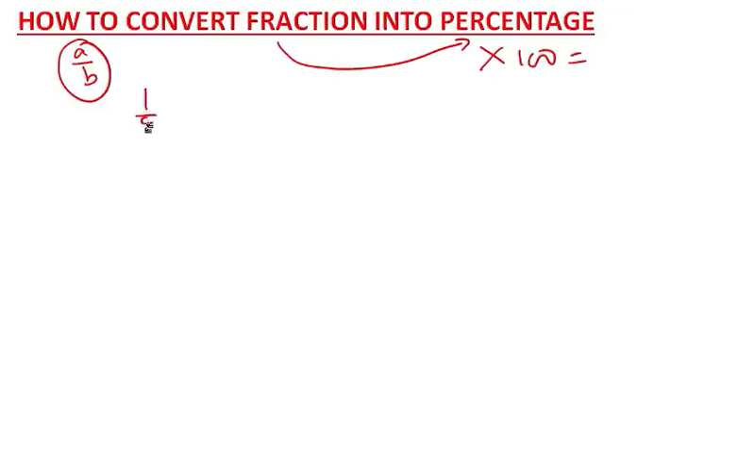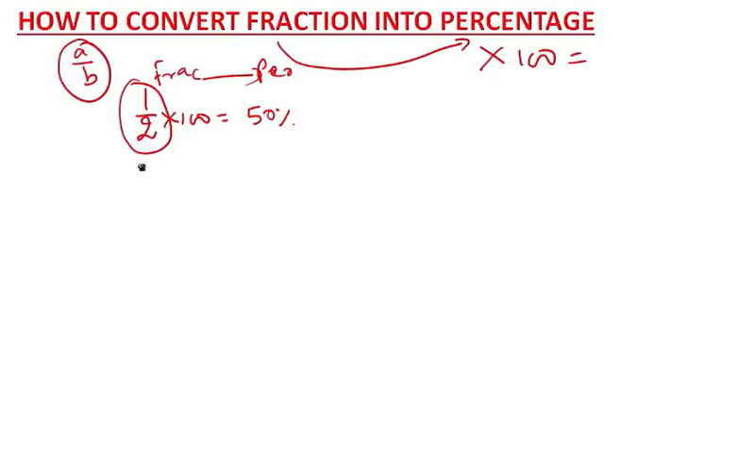For example, 1 by 2. This is a fraction. If I want to convert this fraction into percentage, I have to multiply by 100. So it is 50%. Understand? This is the fraction and this is the percentage. So if I want to convert fraction into percentage, I have to multiply by 100. Simple.